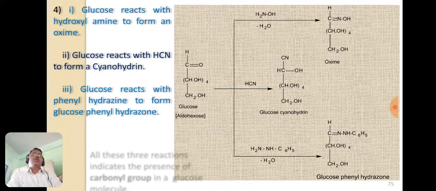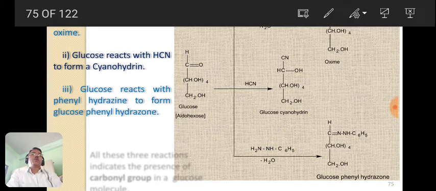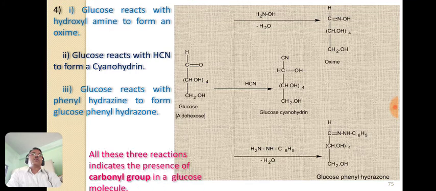So all these three reactions indicate that there is a presence of a carbonyl group in a glucose molecule. So the reactions of glucose with hydroxylamine, with hydrogen cyanide, and with phenylhydrazine all indicate that there is a carbonyl group in a glucose molecule.